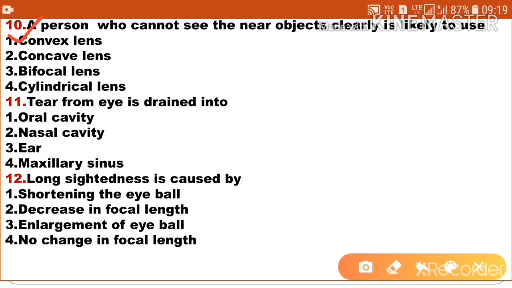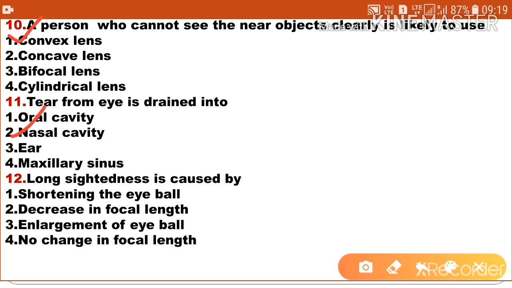Next one, tear from the eye is drained into: option 1 oral cavity, option 2 nasal cavity, option 3 ear, option 4 maxillary sinus. So option 2 is the correct answer. Tear from the eye is drained into the nasal cavity.